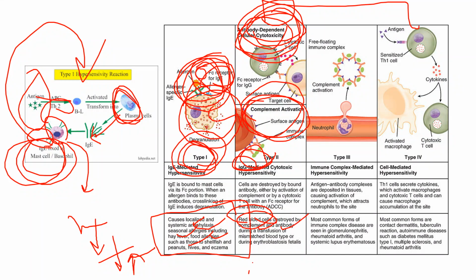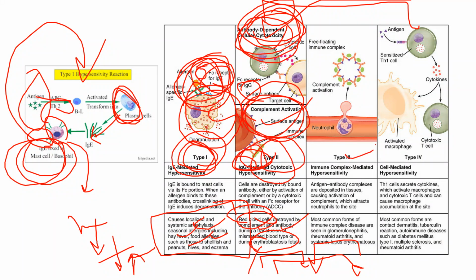The main example of type 2 is erythroblastosis fetalis. If there is a blood transfusion and there is a mismatch of blood, then that blood antigen will be bound by IgG, and there will be complement activation and antibody dependent cellular cytotoxicity. So these come under type 2 hypersensitivity.